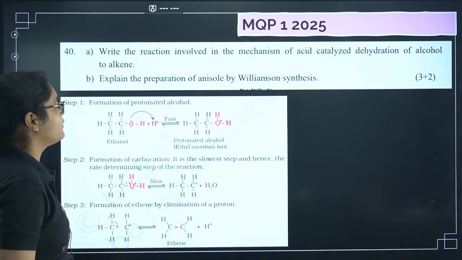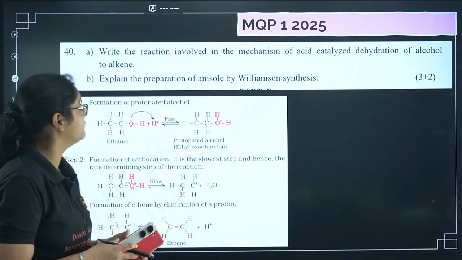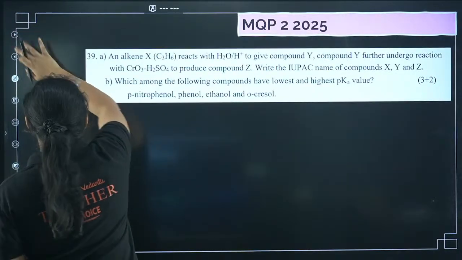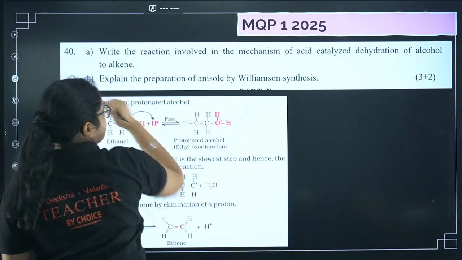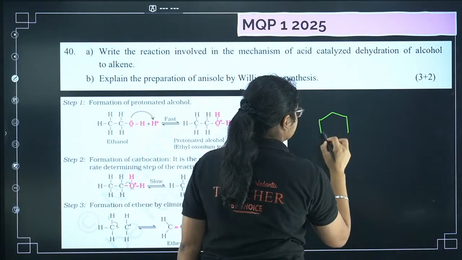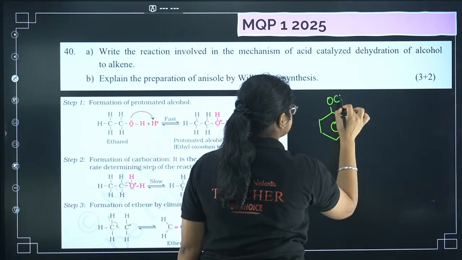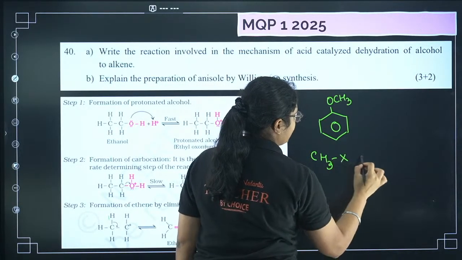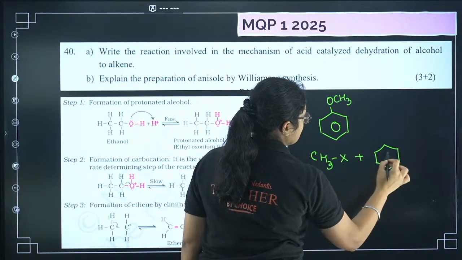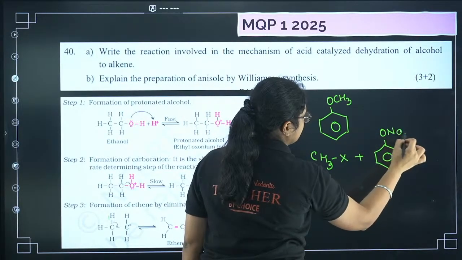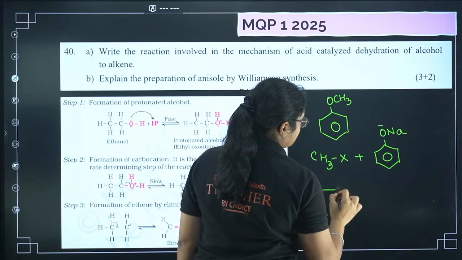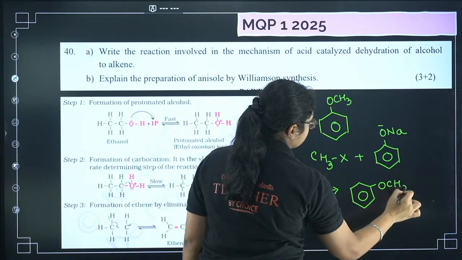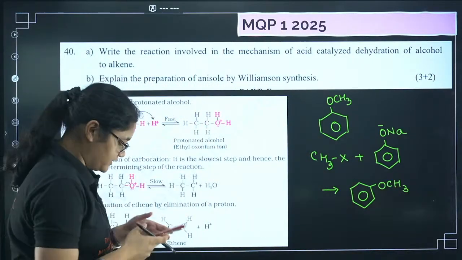Explain the preparation of anisole by Williamson ether synthesis. Anisole, we have just discussed now. Just a minute. So what is anisole? Anisole structure is like this. So you have to take Williamson ether synthesis. I can take CH3X plus this one with ONa. So this O minus will attack on this one, and you will get a compound like this, that is OCH3. Okay, this is Williamson ether synthesis.